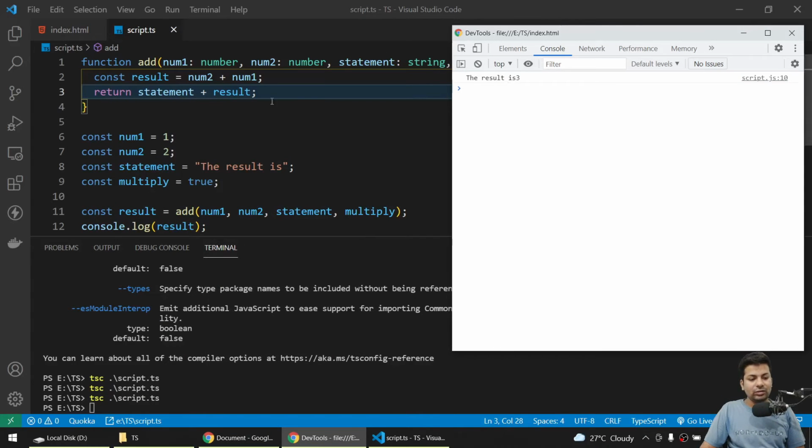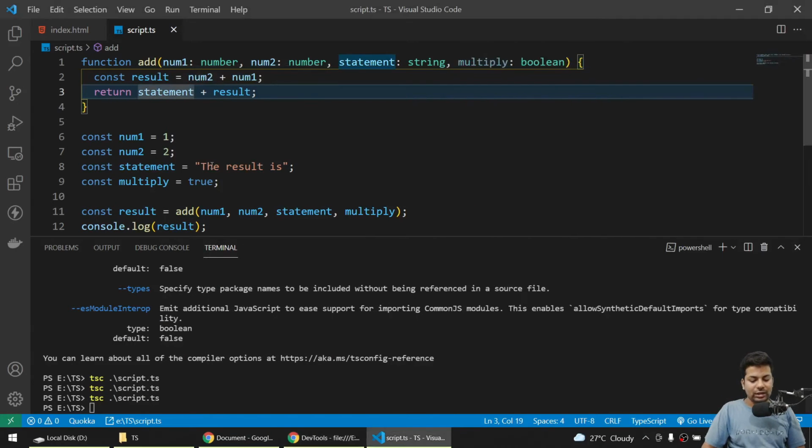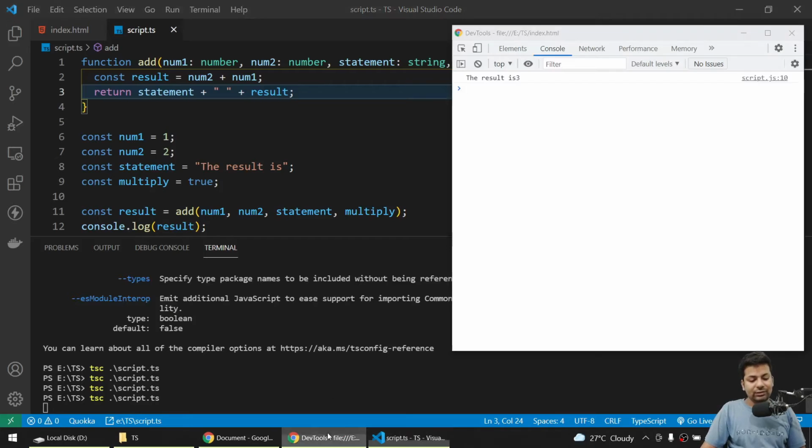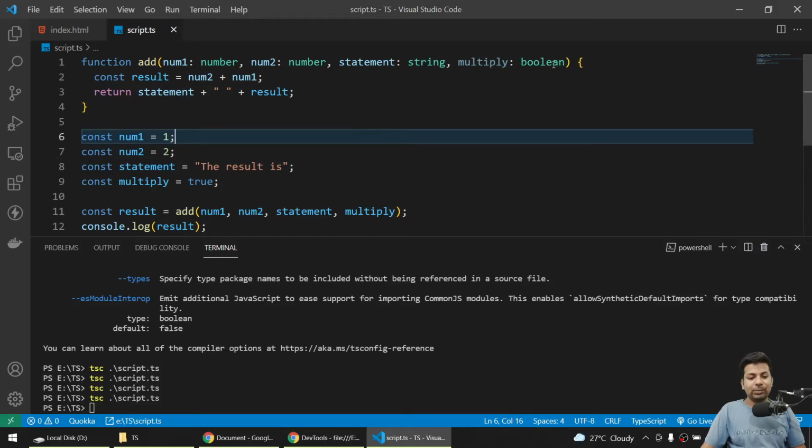See, the result is 3 because we are getting 3, and in between I'll add a space, save it, compile it. That's the worst part, we have to compile it every time. Check, the result is 3. You can see now we are explicitly telling okay, these are our values.